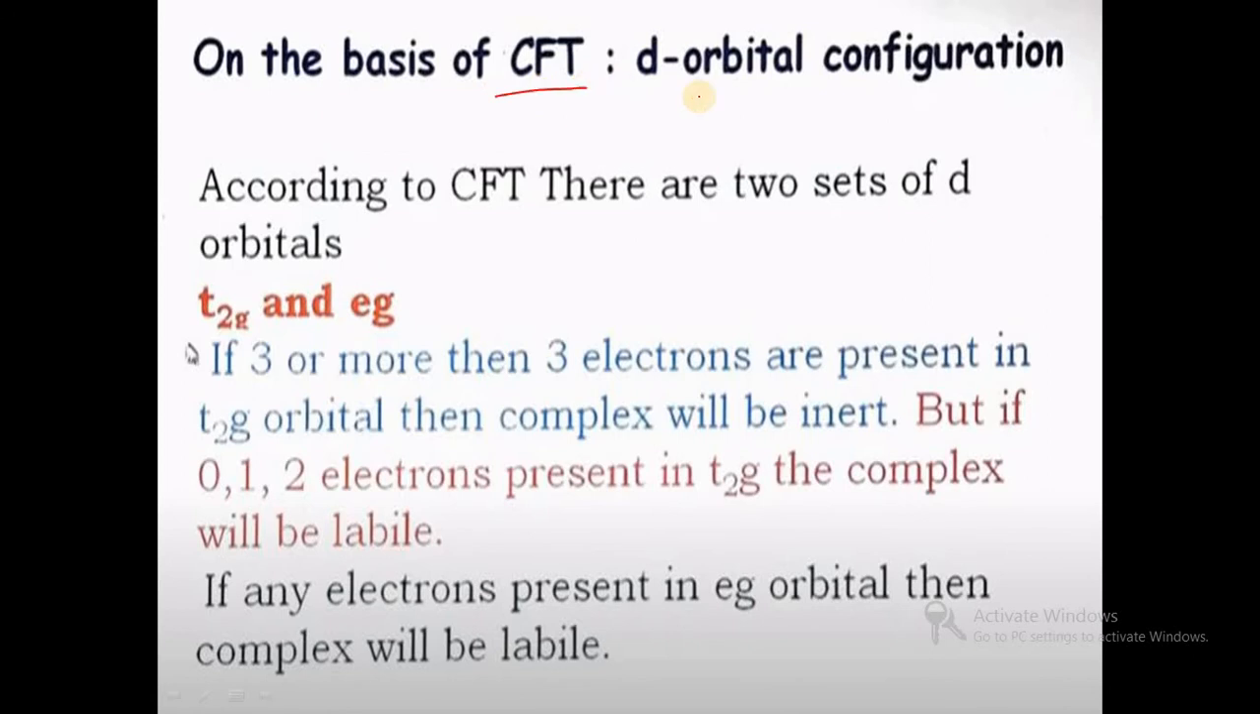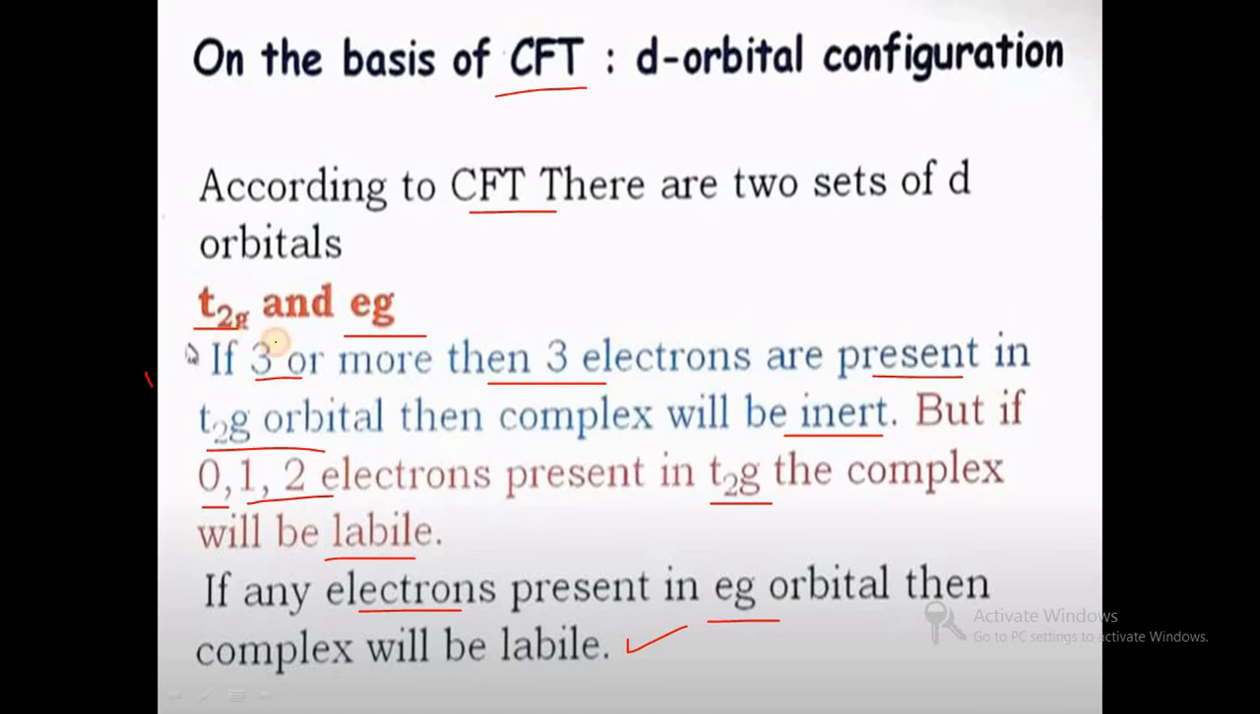So on the basis of CFT, d orbital configurations: according to CFT there are two sets of d orbitals, T2g and Eg. If 3 or more than 3 electrons are present in T2g orbitals, then the complex will be inert. That is, T2g contains 3 or more than 3. But if 0, 1, 2 electrons are present in T2g orbitals, then the complex will be labile. And if any electron is present in Eg orbitals, then the complex will be labile. So these are very good rules to identify whether a complex is labile or inert.